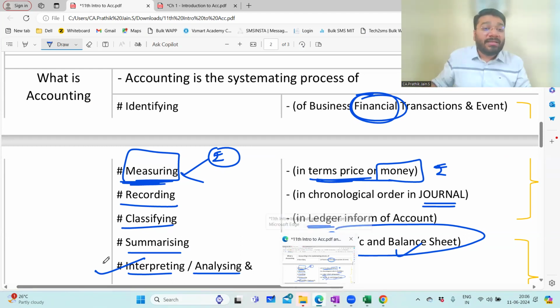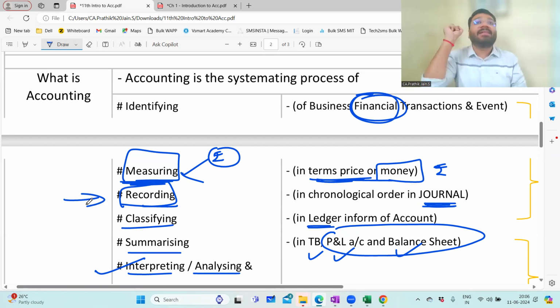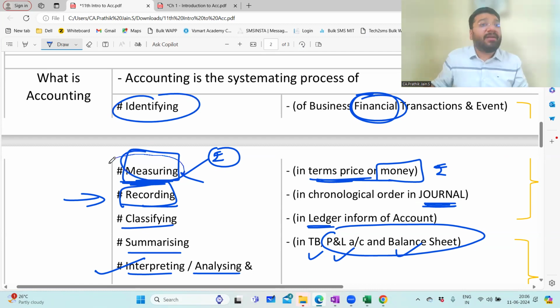So here the recording happens through journal. There is a format given, a particular way given. In that particular way only you're supposed to record it. So recording is the first stage of documenting the value. Because in identifying the transaction and measuring the transaction, you never recorded anything. You calculated everything in your mind. But where does accounting begin? Where is the origin of accounting happening? Recording, which is happening through journal.